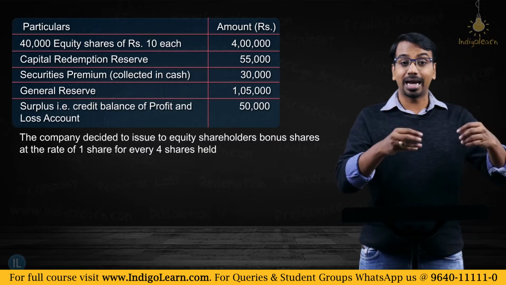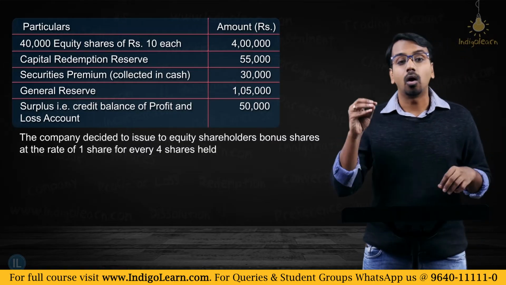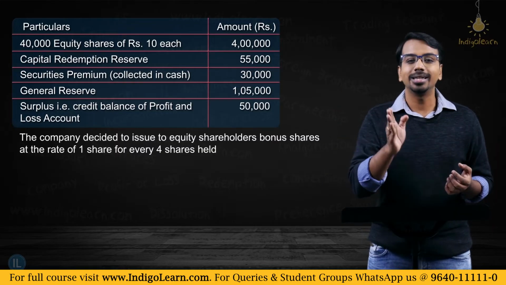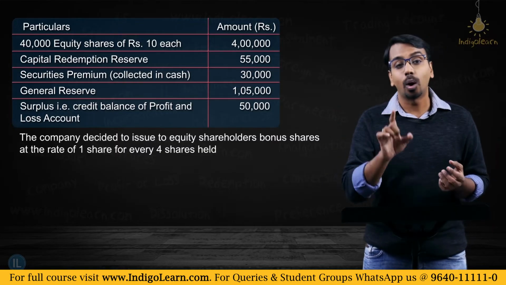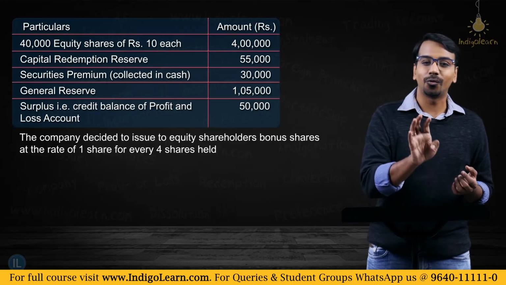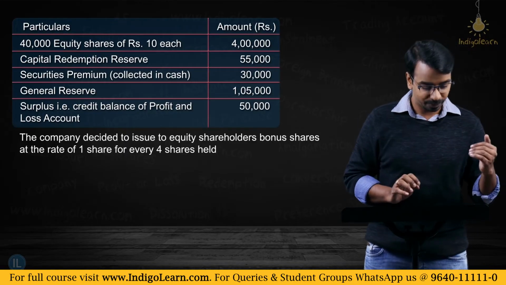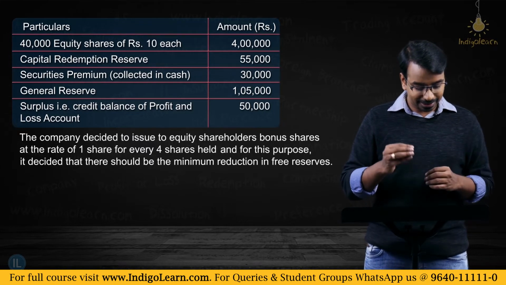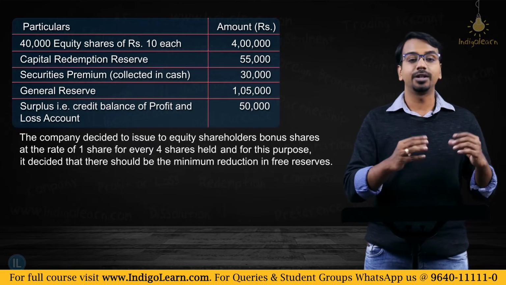So in the examination, either they will give you a statement or they might give you a ratio itself. And what is the ratio? 1:4. What does that mean? 1 share for every 4 shares held. Okay, then, and for this purpose, it decided that there should be minimum reduction in free reserves.